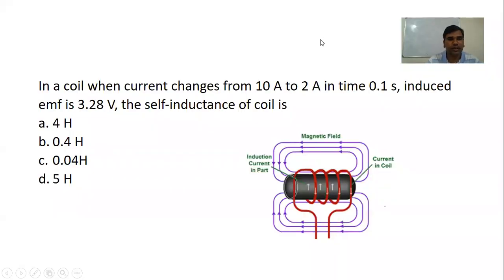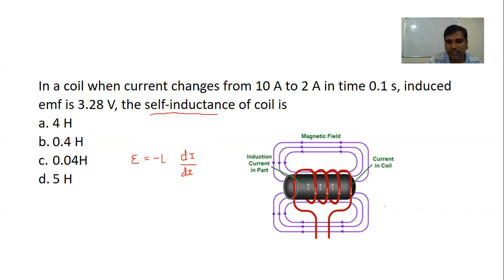The next question: in a coil, when current changes from 10 ampere to 2 ampere in 0.1 second, the induced EMF is 3.28. Then what is the self-inductance of the coil? Here, using again Faraday's law, induced EMF equals minus L into di by dt. di by dt is nothing but the rate of change of current. E is the induced EMF, L is the self-inductance. Now we have to find that self-inductance.